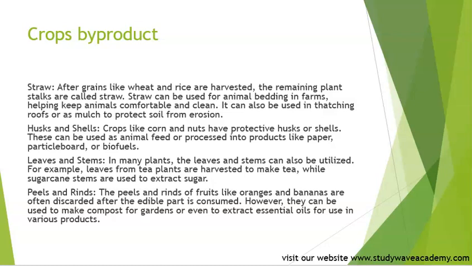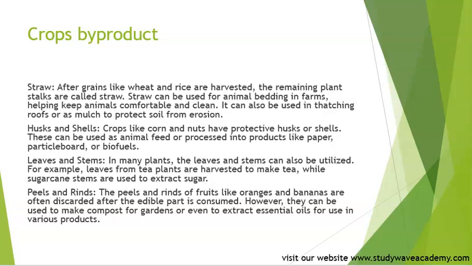Then, husks and shells. Crops like corn and nuts have protective husks and shells. These can be used as animal feed or processed into products like paper, particle board, or biofuels.